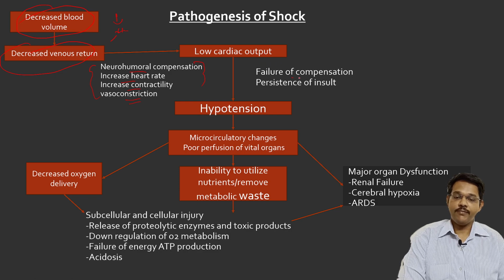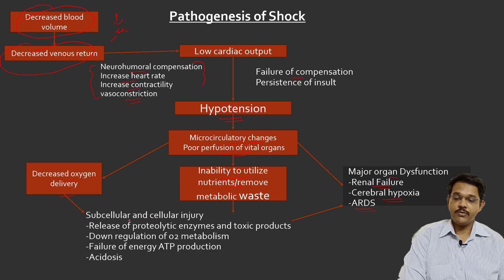When this compensation fails, and the injury which has caused the decreased blood volume continues, there becomes hypotension. This hypotension leads to microcirculatory changes and poor perfusion of vital organs. Since blood reaching the different organs decreases, this may lead to decreased oxygen delivery to different tissues, and major organs start dysfunctioning. There may be renal failure, cerebral hypoxia, or acute respiratory distress syndrome. This all leads to inability to utilize nutrients and remove metabolic waste.